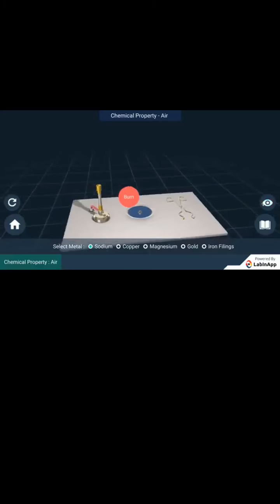What happens when metals are burnt in air? We have taken the samples of sodium, copper, magnesium, gold and iron filings. Burn the metal one by one over the Bunsen burner and observe.